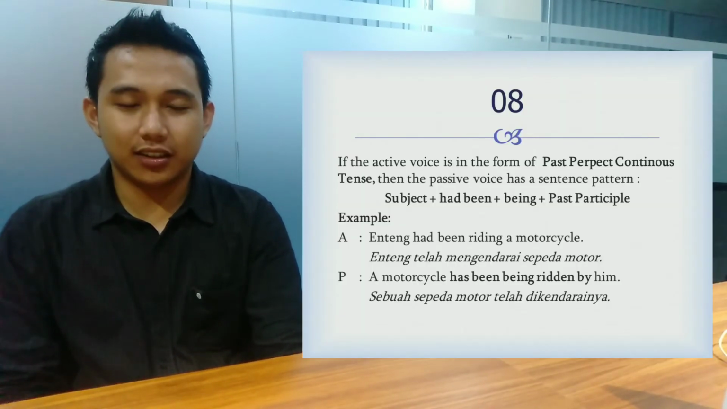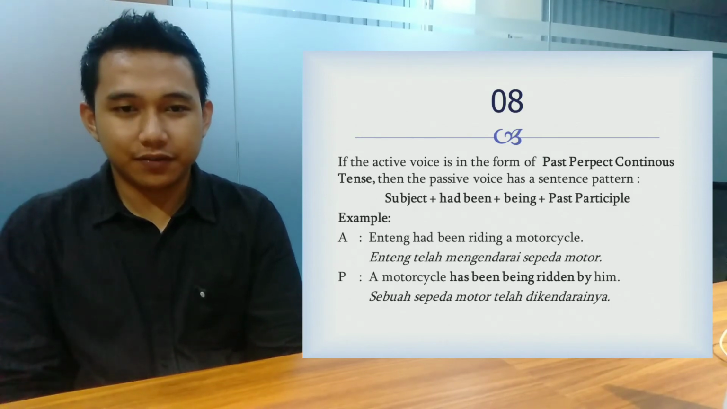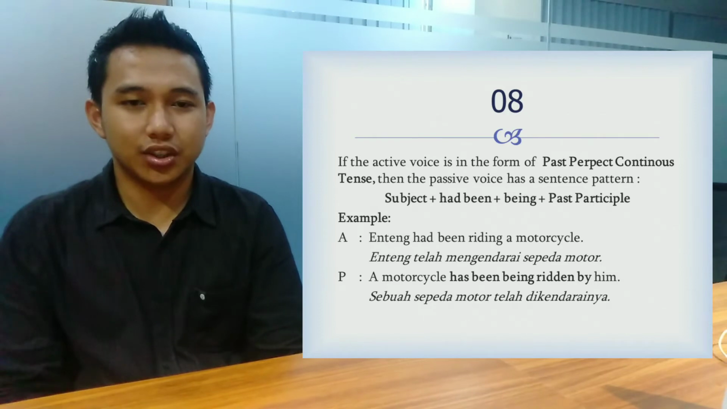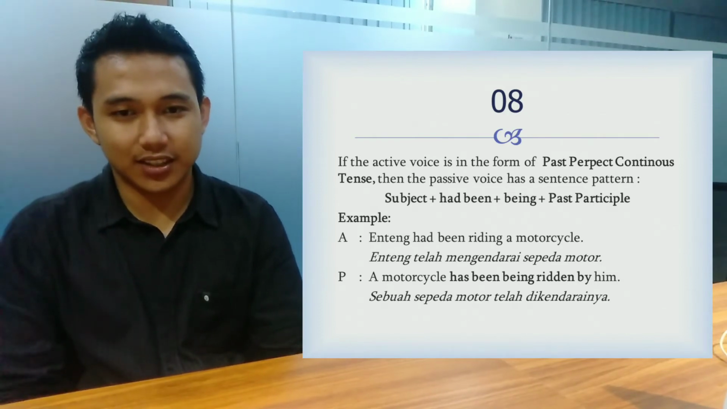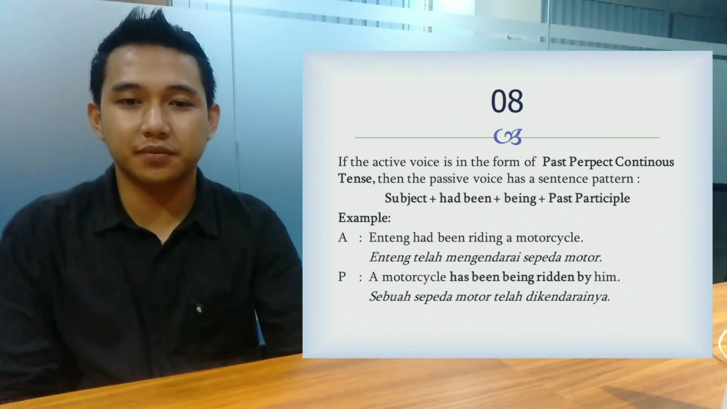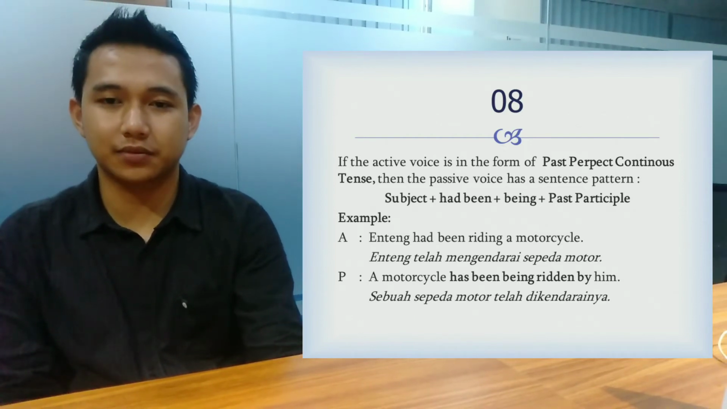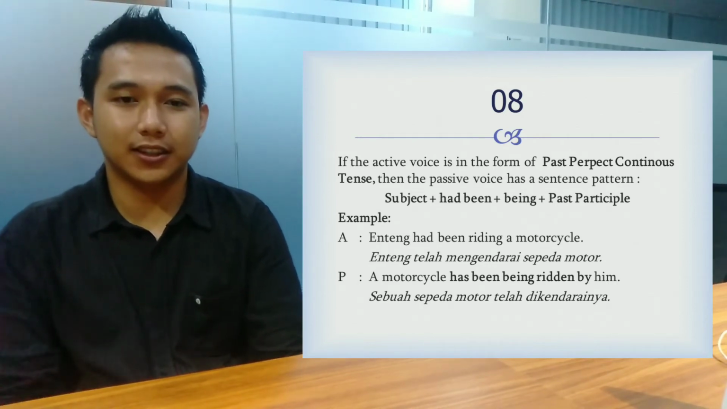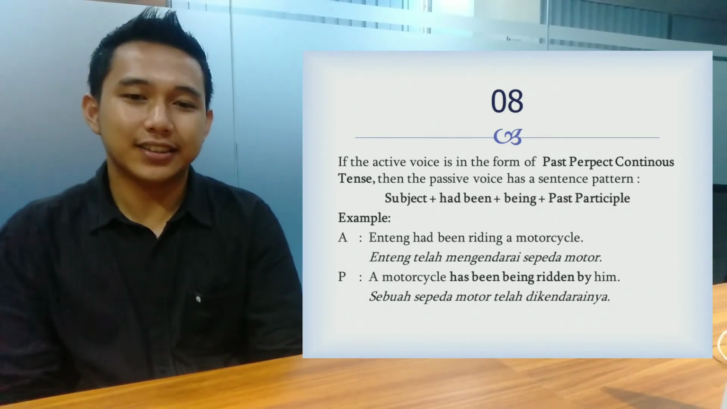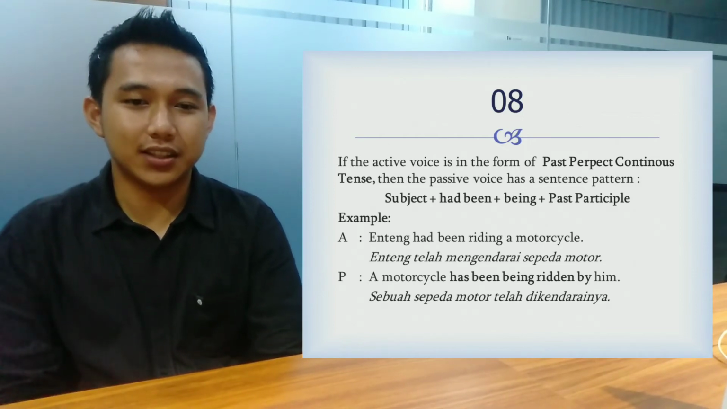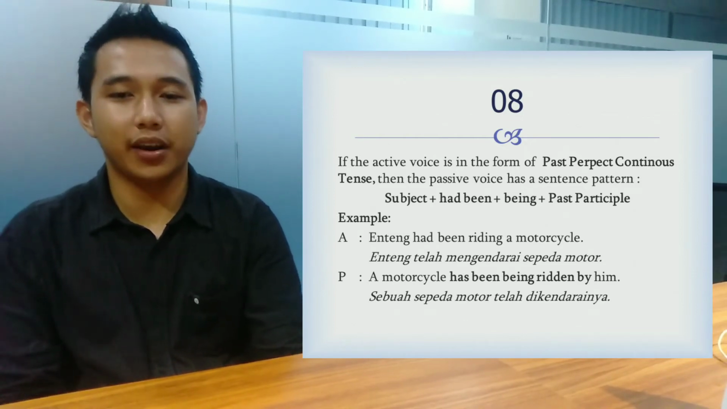Okay, next, 8. If the active voice is in the form of past perfect continuous tense, then the passive voice has the sentence pattern: subject plus had been plus being plus past participle. For example, active voice: Enteng had been riding a motorcycle, and passive voice: a motorcycle had been being ridden by him.